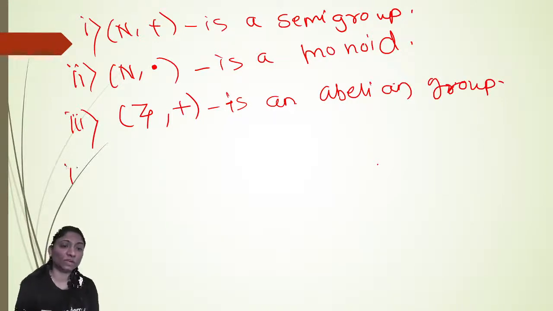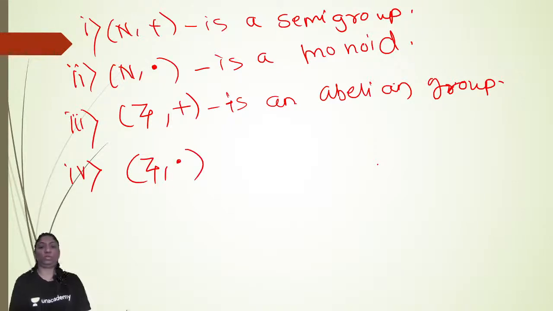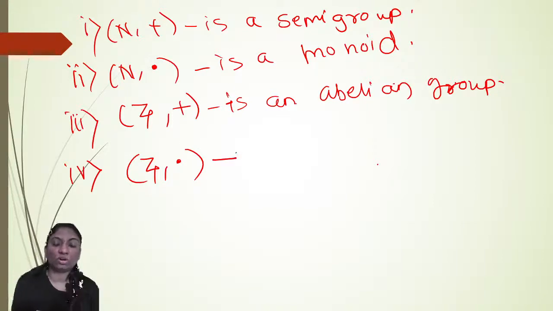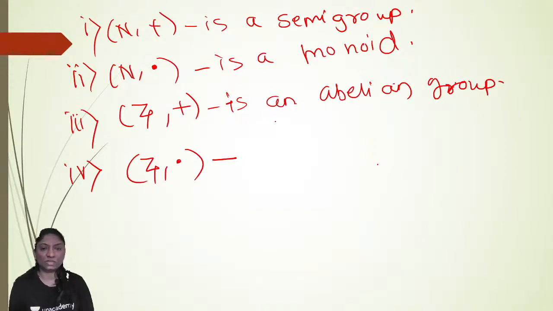Now the fourth one: if I take the set of integers with respect to dot, the operation will change. So the set of integers with respect to dot. Now, multiplication of any two integers is again an integer. So closure property satisfied. Associativity: (1 into 2) into 3 is the same as 1 into (2 into 3). It means associativity also holds in the set of integers with respect to multiplication, right? So Z dot is a semi-group.